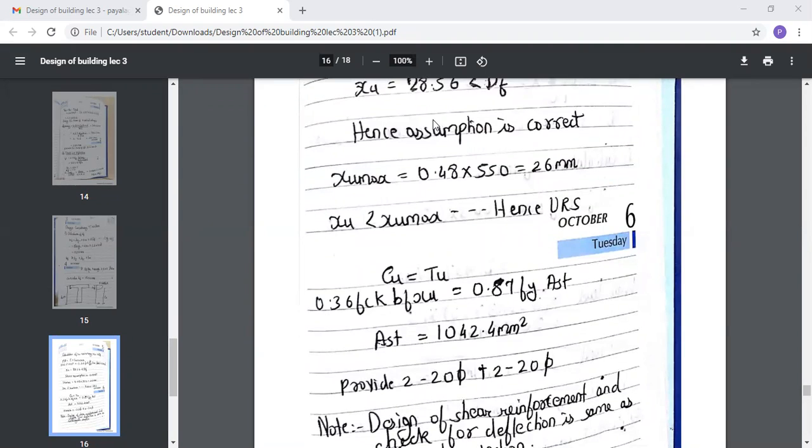Again now CU equals TU. So 0.36 FCK into BF into XU equals, for tension, you have the formula 0.87 FY into AST. From this you will get the value of AST, that is 1042.4 mm square. So you have to provide 2 bars of 20 millimeter diameter and 2 bars of 20 millimeter diameter.